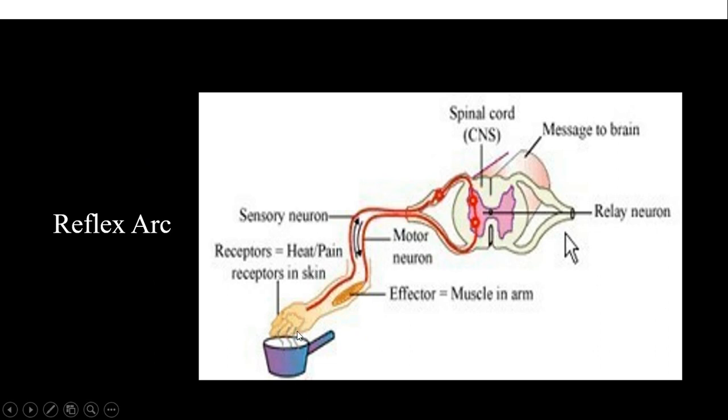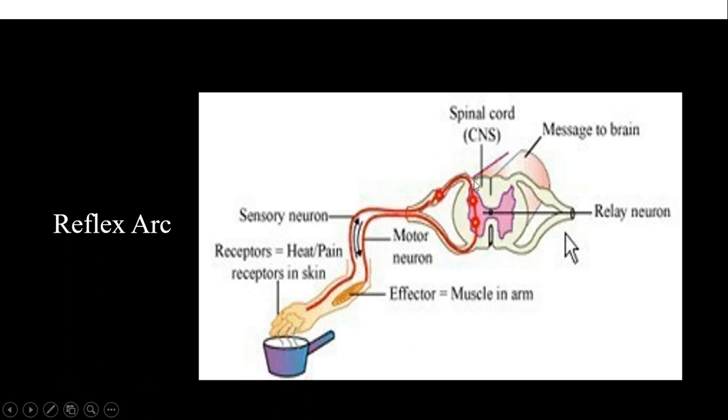This is a picture of a reflex arc, the pathway of nerves in the case of a reflex action. See, the touching of the hot object is sensed by the receptors in the skin. Receptors receive the stimulus. Here the stimulus is the hot object. From here it is carried by the sensory neuron. The sensory neuron carries the message from the receptor to the central nervous system. Which part? The spinal cord, because in the spinal cord the sensory neuron and the motor neuron are in close contact with each other.